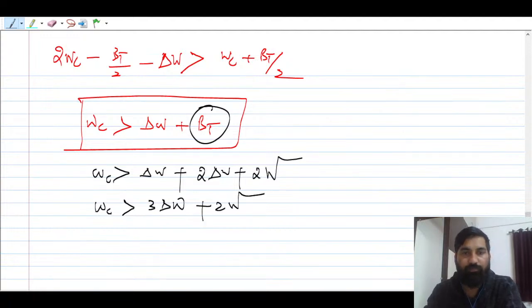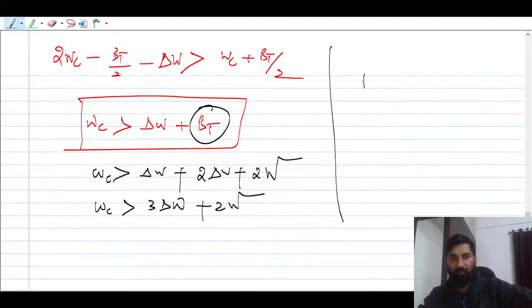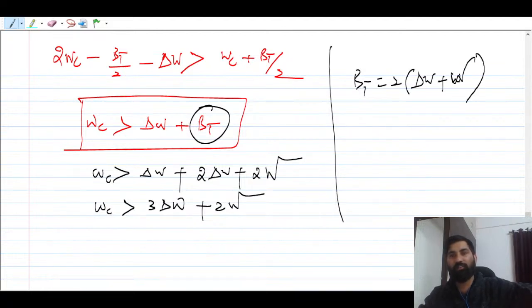I think this is clear. Now what you can do here is take something out and adjust it, because your answer should be in terms of BT. So BT is given as 2 times of delta omega plus omega w, right?